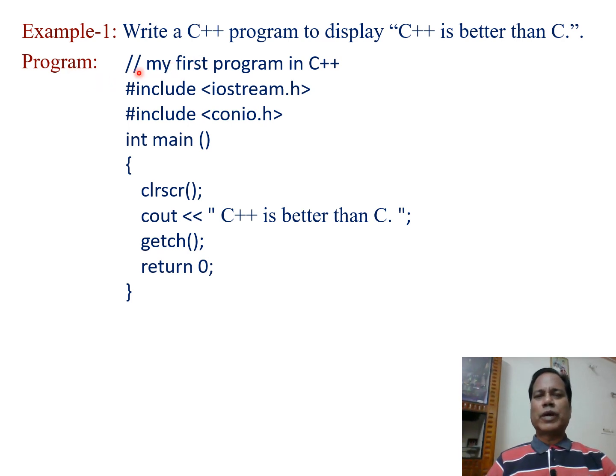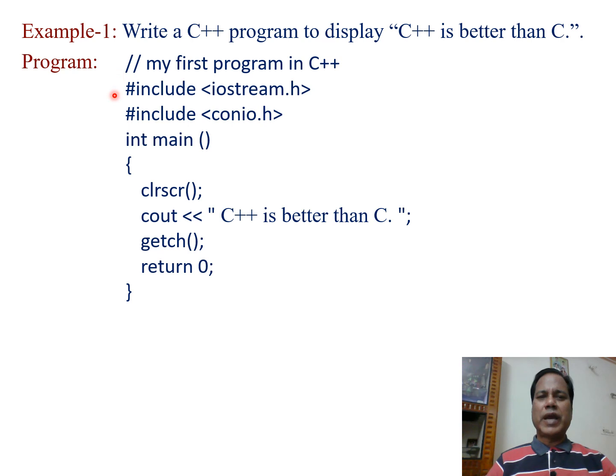So, in this program, the first line uses double forward slash, and after that, my first program in C++. So, in C++ programming, double forward slash is used as a comment line. What is written after this double forward slash is ignored by the compiler.